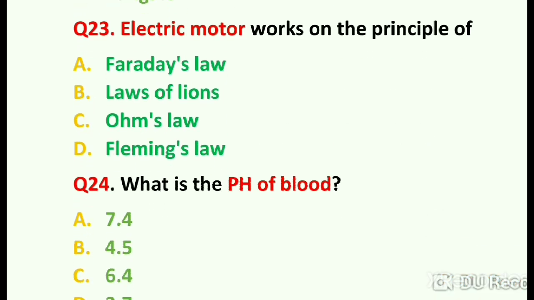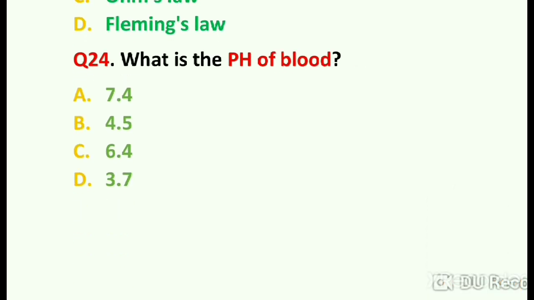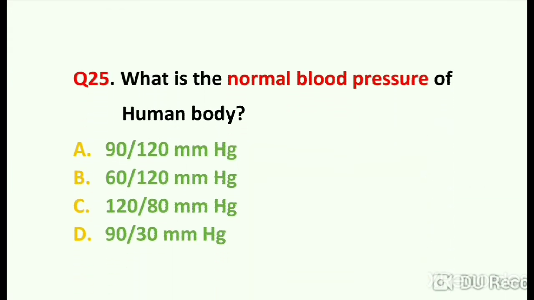Next one is, electric motor works on the principle of. So Faraday's law is the law on which the electric motor works. What is the pH of blood? The full form of pH is potential of hydrogen or power of hydrogen. And the pH of blood is 7.4. Next and last question is, what is the normal blood pressure of the human body? Its correct answer is option number C, 120/80.